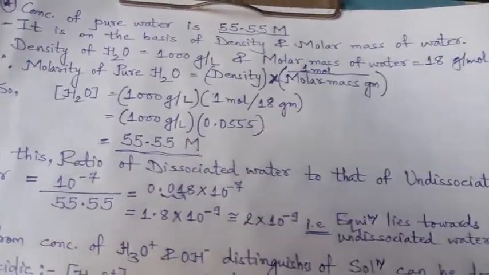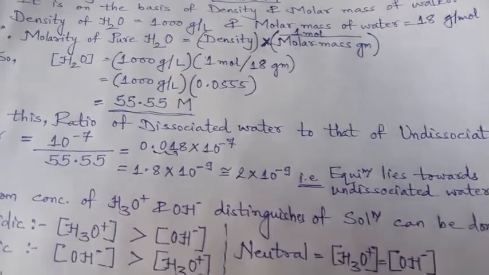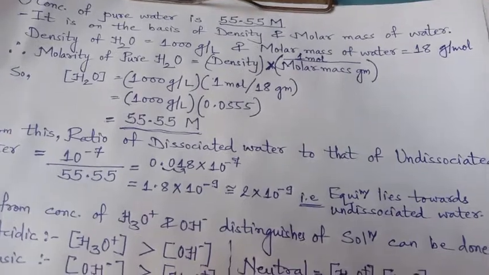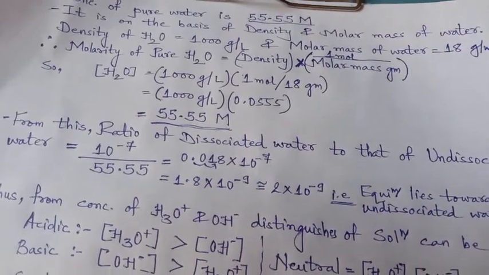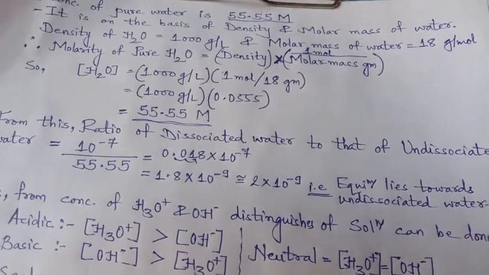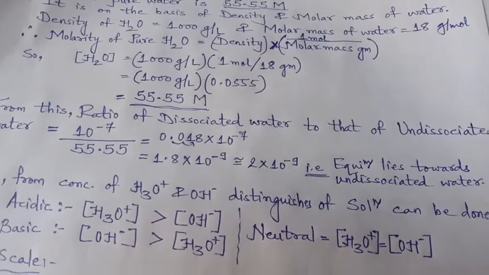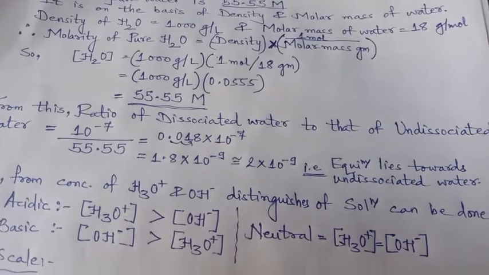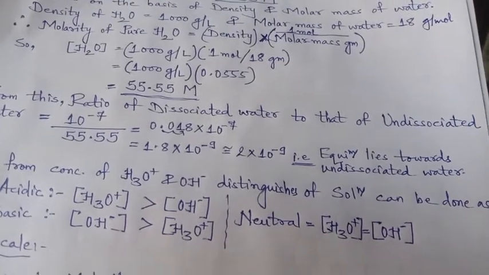On the basis of the density and molar mass: the density of water is 1000 gram per liter and the molar mass of water is 18 gram per mole. So the molarity of pure water is equal to density into 1 mole upon molar mass, because for 1 mole the molar mass is 18 gram, and when we calculate molarity, it is for 1 mole.